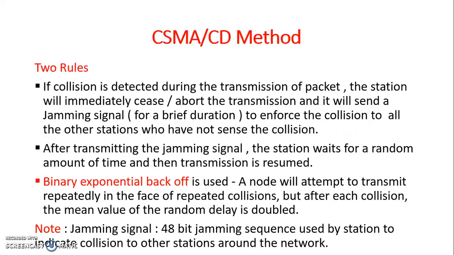The jamming signal is a 48-bit sequence signal, and it is sent for a short duration to ensure that all the stations, those who have not sensed the carrier, know that the collision has occurred. After transmitting the jamming signal, the station waits for a random amount of time and then the transmission is resumed, or it again starts the transmission.